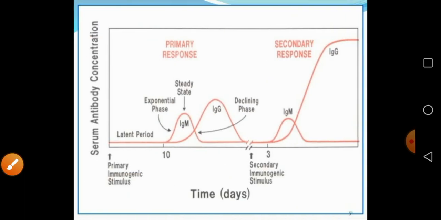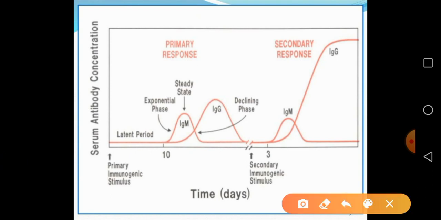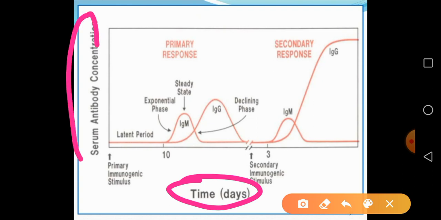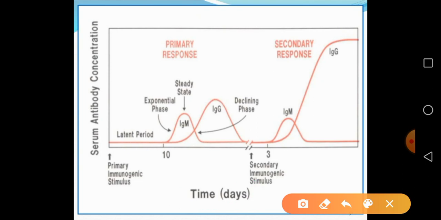This diagram clearly explains it. On the x-axis it shows time, and on the y-axis the serum antibody concentration. Now see here, when any antigen enters the body, there is a latent period, then a sudden rise of IgM and a slow rise of IgG antibodies.